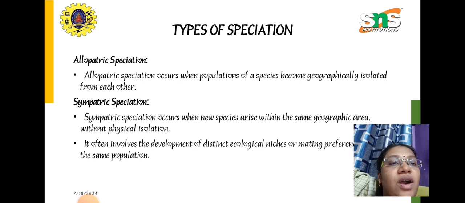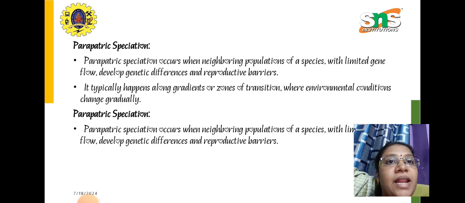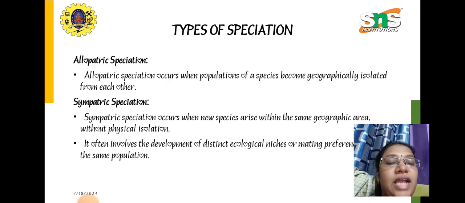Now, how is there a change in the species? How can we categorize it by types? So allopatric, sympatric, and parapatric. These are the three types by which we can categorize speciation. Allopatric speciation occurs when populations of a species become geographically isolated from each other.